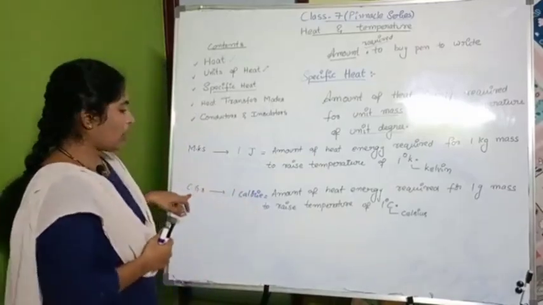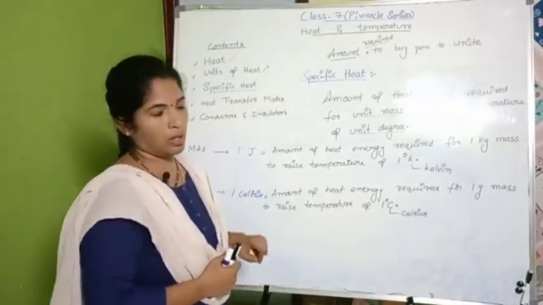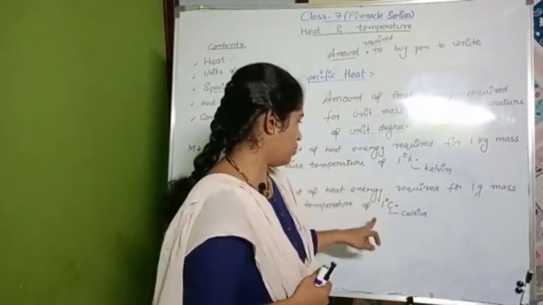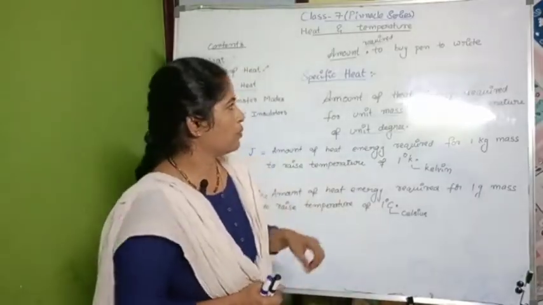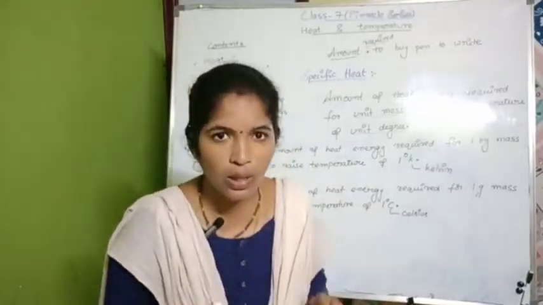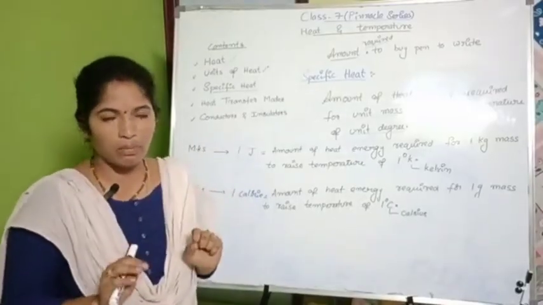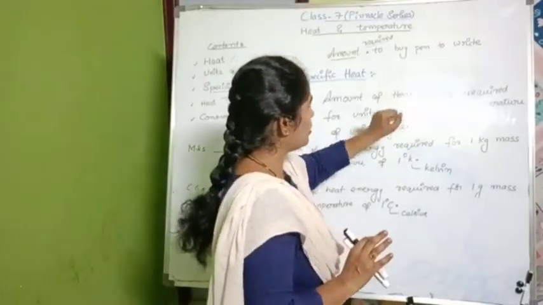If you are speaking about calorie, this is a CGS system unit, so you need to be particular about the unit of mass and the unit of temperature in the CGS system, right? It is very easy. Yes, initially you feel it is difficult, but it is very easy. So this is a trick to remember this definition.